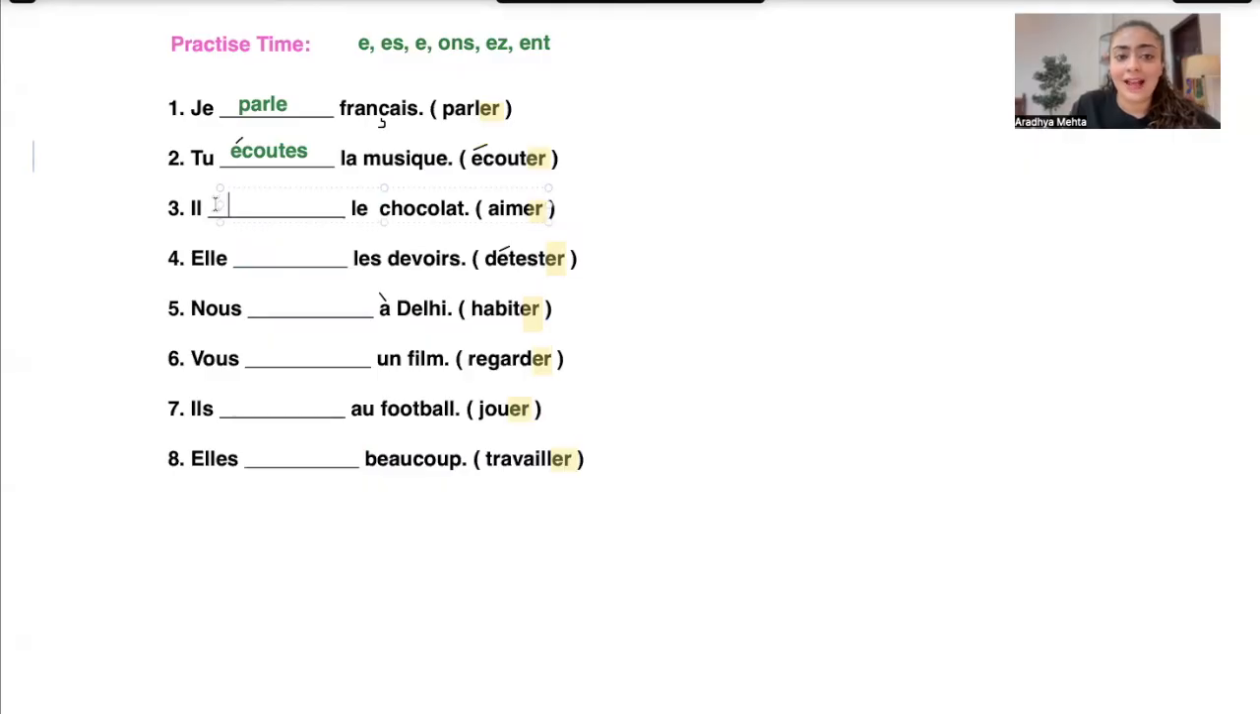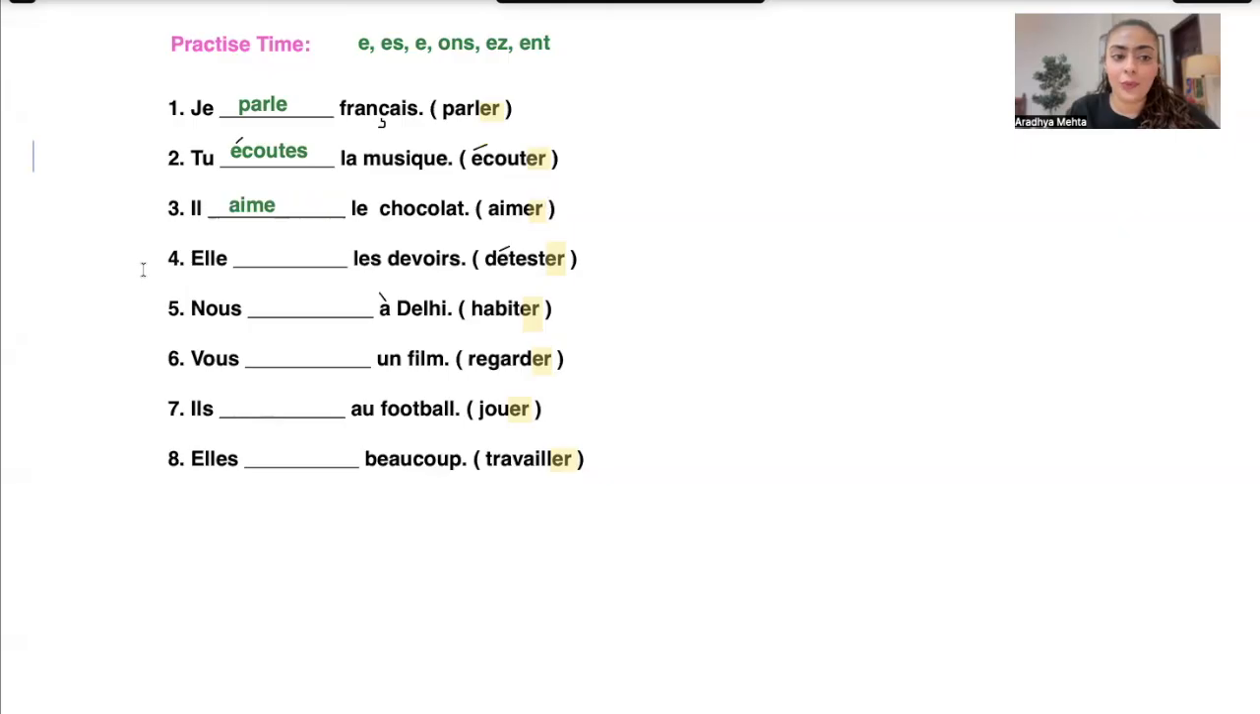"Il dash le chocolat." And then we have been given the verb aimer, which means to like. He likes the chocolate. So il, now we have the verb aimer, we cut the ER and we are left with the radical form, that is AIM. And with il, the ending is supposed to be E. So "Il aime le chocolat."